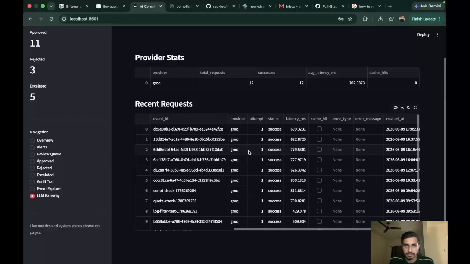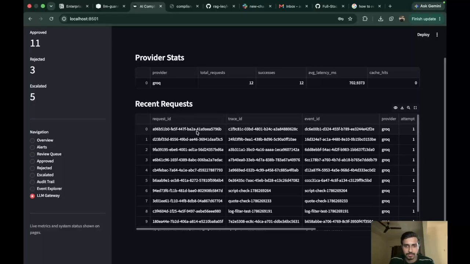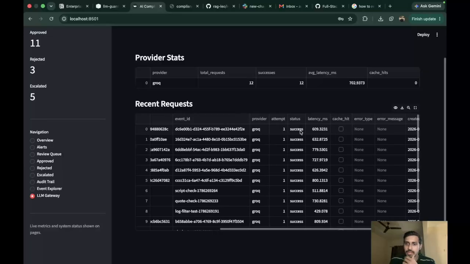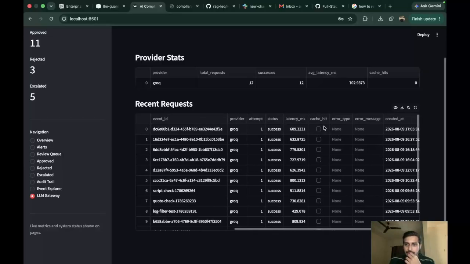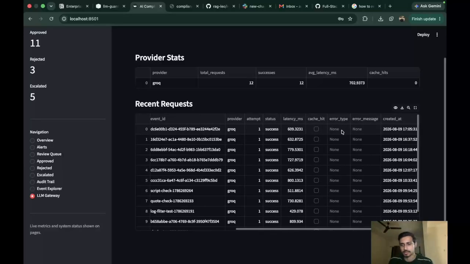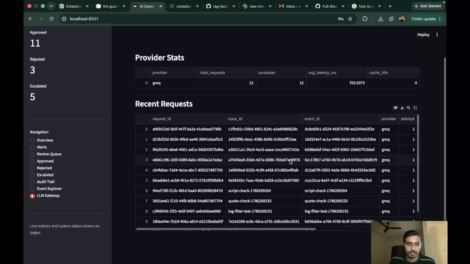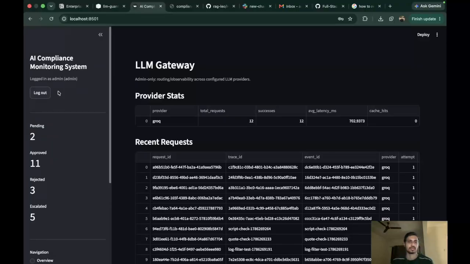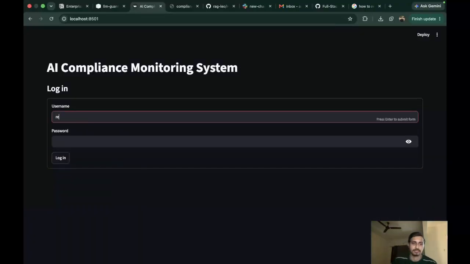For each and every recent request we can see the trace ID, the event ID, as well as the latency, whether it has hit the cache, and any error that we were facing. So this is the complete system. We are logged in as admin. We can also log in as reviewer.